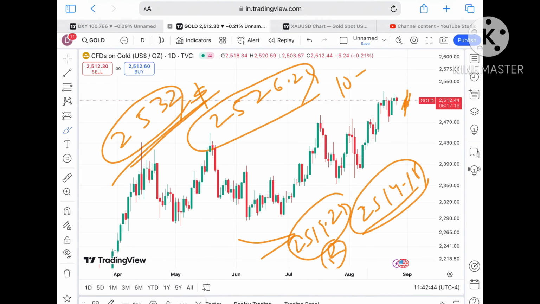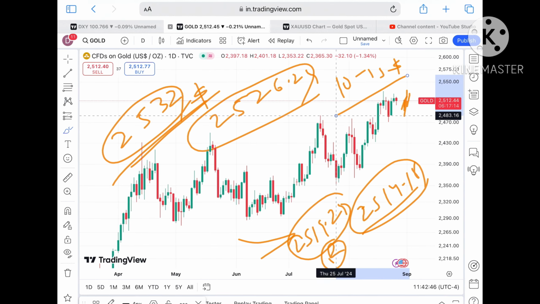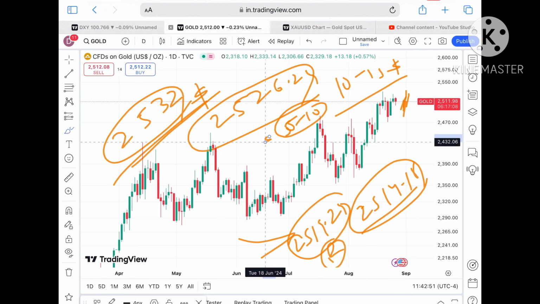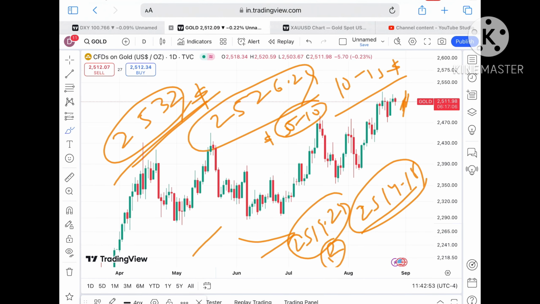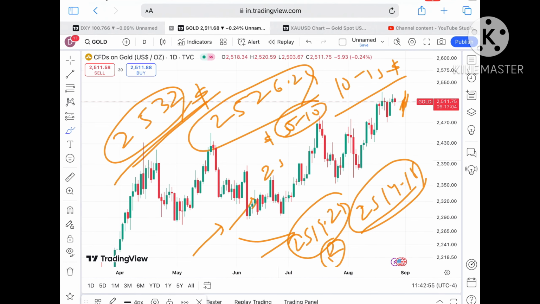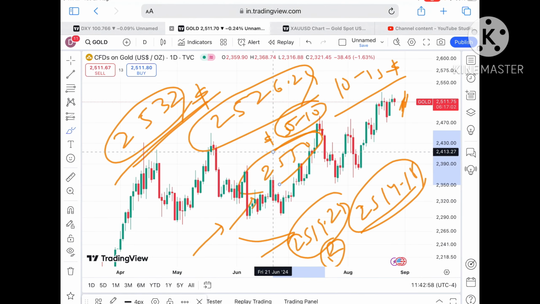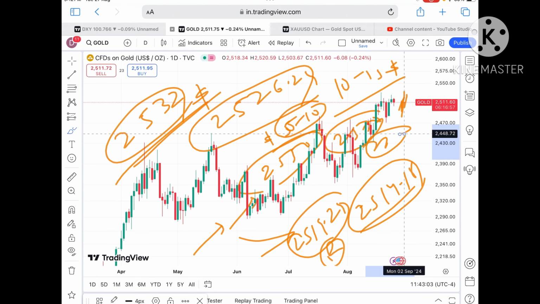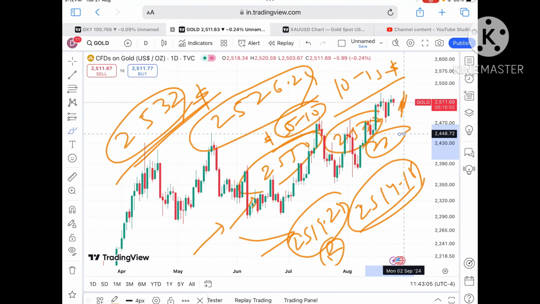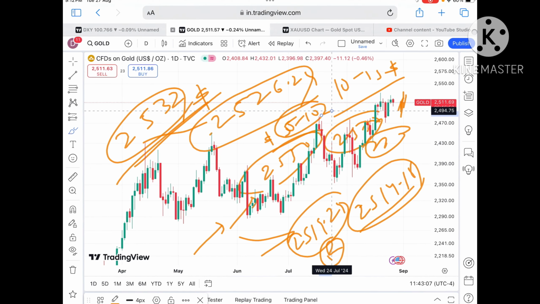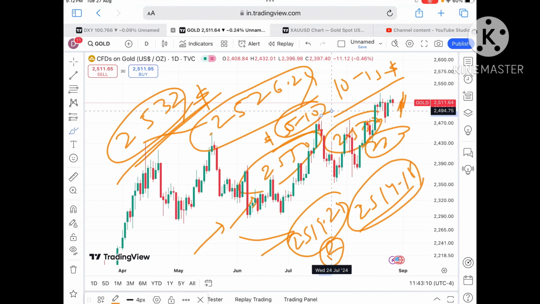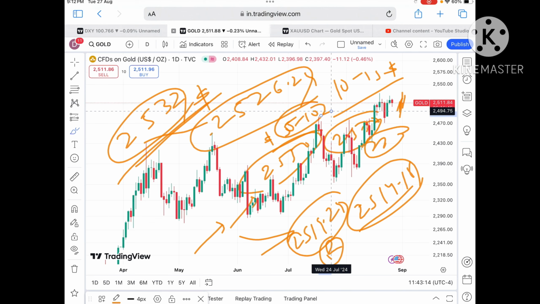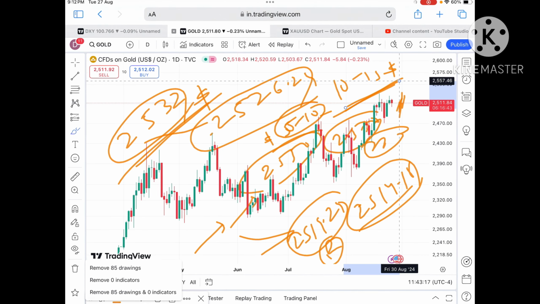What you can do is you can trail your SL by $10 to $15, or because the volatility is less, you can trail by $5 to $10. Okay, and if you're trailing, you can capture the big movement towards an upside. So the probability of touching 2550 also we can see, towards 2570 also, and 2600. We cannot say how much, but we can see there will be an upside movement. See the volatility, if you look at this, is less whenever it is making a new high. So you have to understand, in order to capture a big movement towards an upside, you have to trail your SL, then only you can capture it.